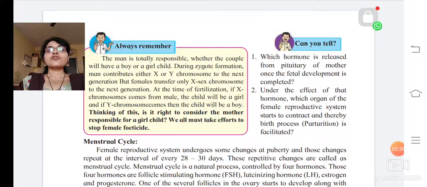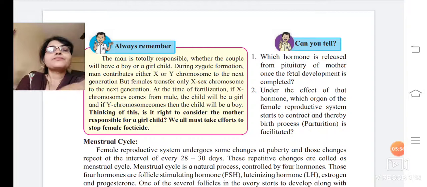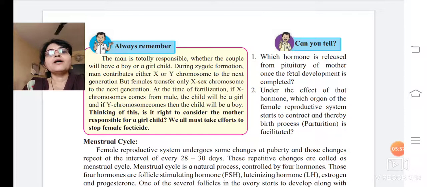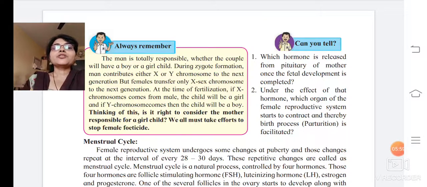But females have XX chromosomes, so they can transfer only the X chromosome to the next generation. So at the time of fertilization, if the X chromosome comes from the male, the child will be a girl, and if the Y chromosome, then the child will be a boy.